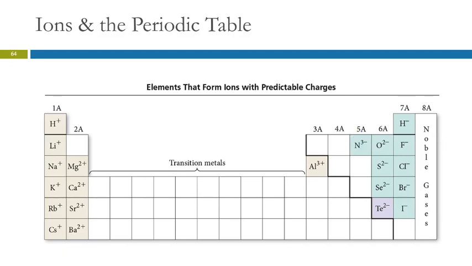Phosphorus is right below it. There's phosphorus. What charge would a phosphorus ion have? 3-, because here's 0, -1, -2, -3. So we'd write 3-. All of these form -1 ions. All of these form -2 ions. Tellurium is a semi-metal, but it also participates here. And all of these guys form -3 ions. This column 4 just doesn't really do ions. It's just carbon and silicon, and they're like, it's hopeless.